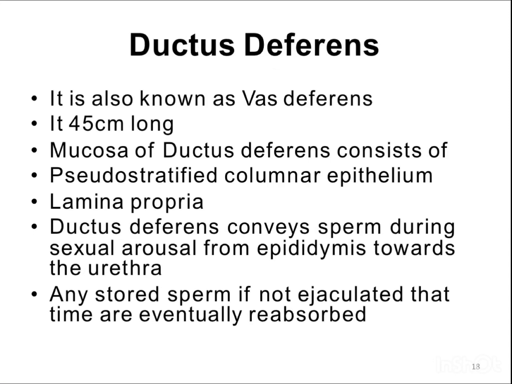Ductus deferens. It is also known as the vas deferens. It is 45 cm long. The mucosa of the ductus deferens consists of pseudostratified columnar epithelium and lamina propria. The ductus deferens conveys sperm during sexual arousal from the epididymis towards the urethra. Any stored sperm, if not ejaculated in time, are eventually reabsorbed.